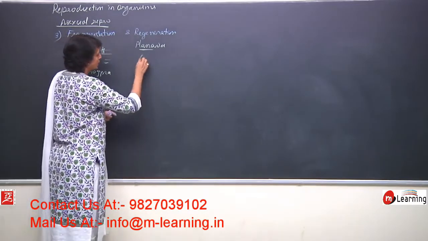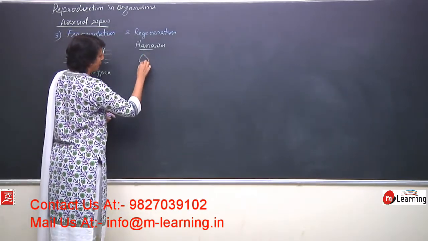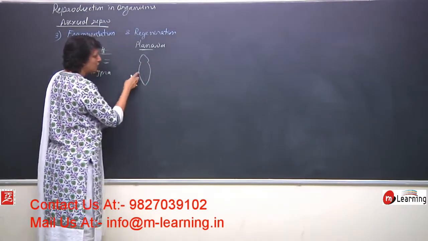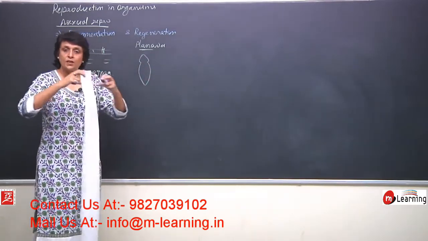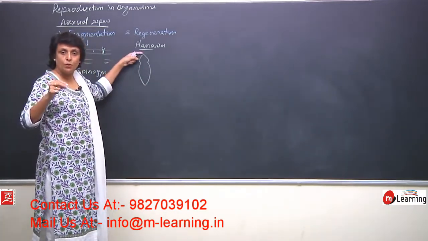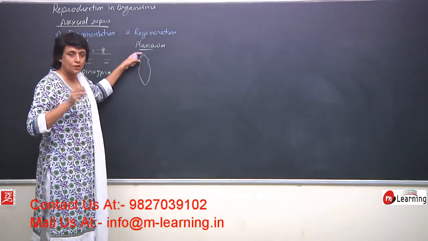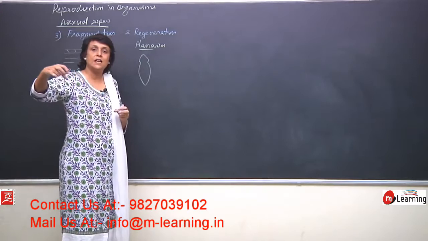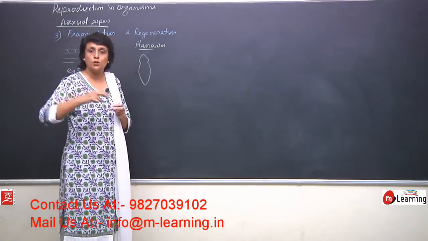So in the case of Planaria, its body shows constriction from the middle. The body starts to stretch. The anterior end fixes at one point and the body starts to stretch, or the posterior end gets fixed at one point and the anterior end starts moving forward, so it stretches.